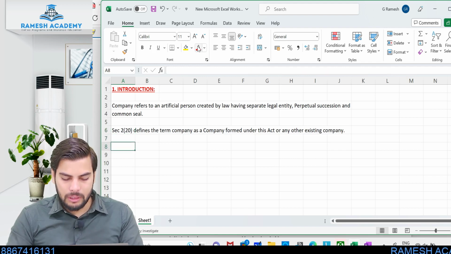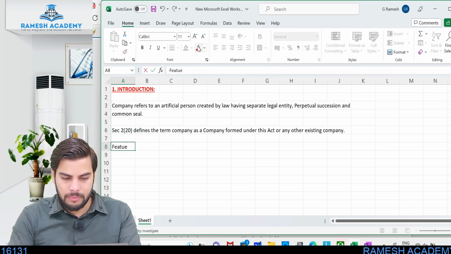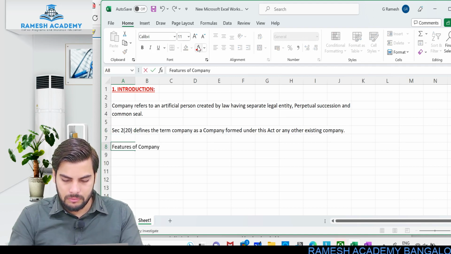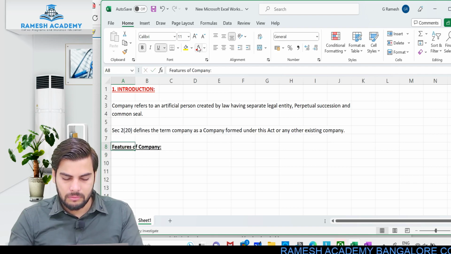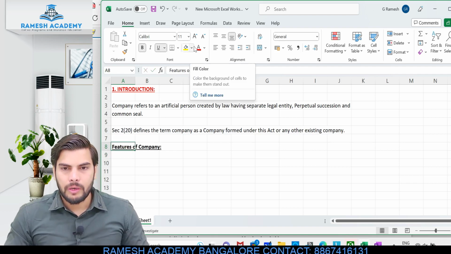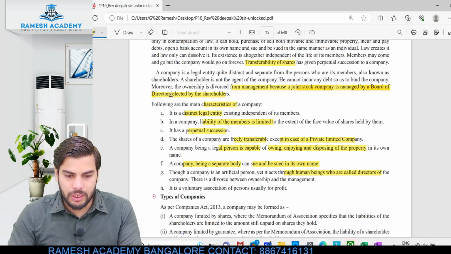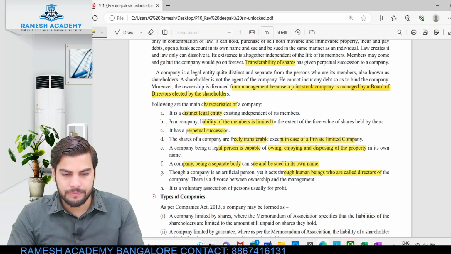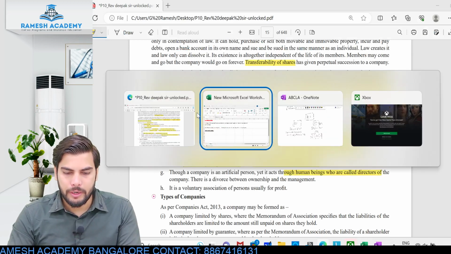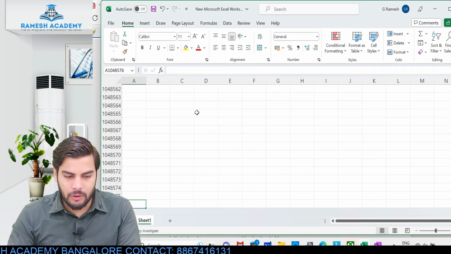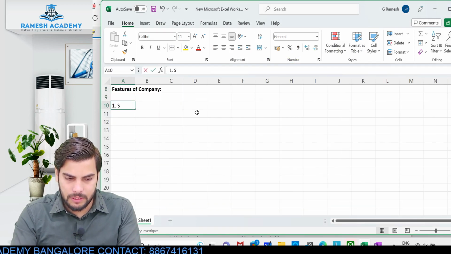Okay, so after this, let's talk about the features of company. Let's look into the various features of the companies. When it comes to features of the company, look at the first feature. It is distinct legal entity. You can either call it distinct legal entity or separate legal entity. This would be the first feature.